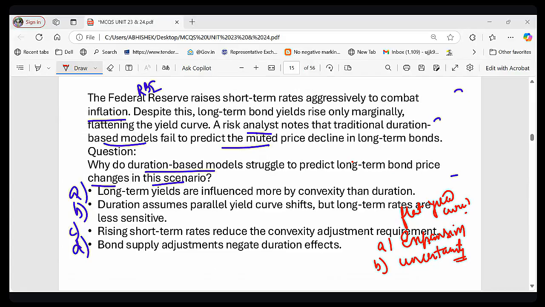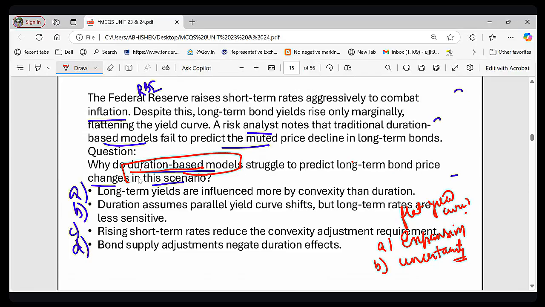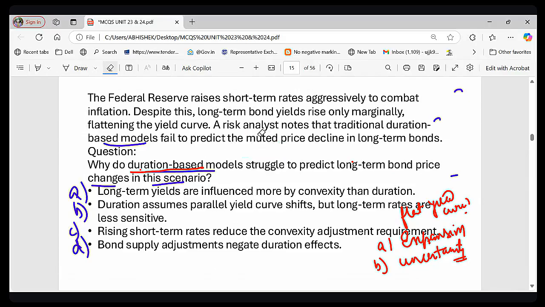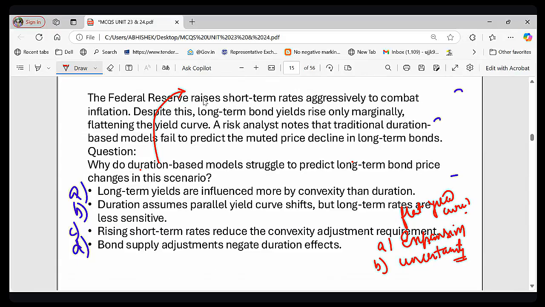And this is a disadvantage of the modified duration model. The duration model assumes that interest rate changes affect all bond maturities equally. This is a drawback of the duration model.